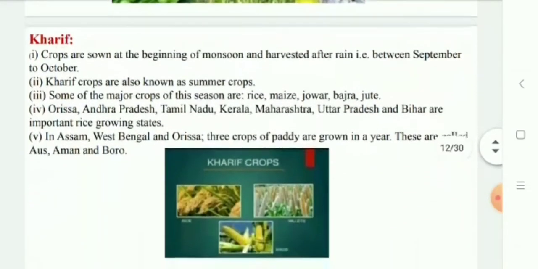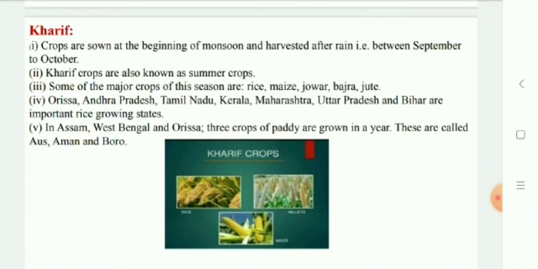Let us move on to Kharif. Kharif crops are grown with the onset of monsoons in different parts of the country, and these are harvested in September and October. Important crops grown during this season are paddy, maize, jowar, bajra, arhar dal, moong, urad, cotton, jute, groundnut, and soya bean. The important places are Assam, West Bengal, coastal regions of Odisha, Andhra Pradesh, Tamil Nadu, Kerala, and Maharashtra.